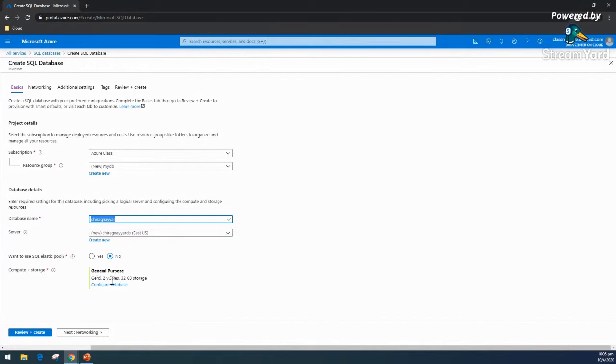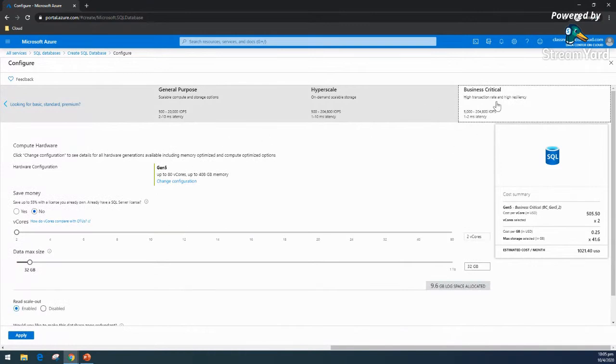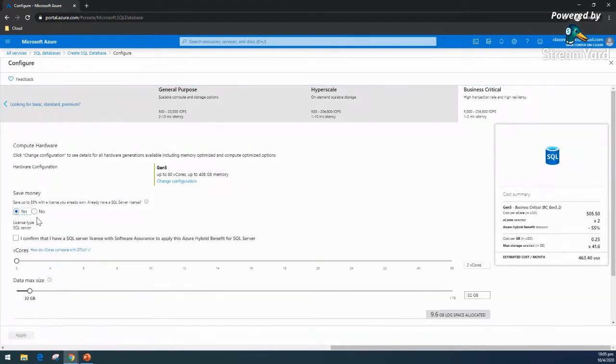But let's start with how we can select our power for this Azure. Here you can see it is giving different options, like if it is business critical, this is the latency and this much IOPS we will get. Obviously for production level, highly scalable, you need to really understand all those things. And you can see the charging it is showing, and this is the beauty. It is showing that if we already have a license, we can opt for that, and obviously the charges will be reduced. Here I don't have any license with me, but just to showcase,